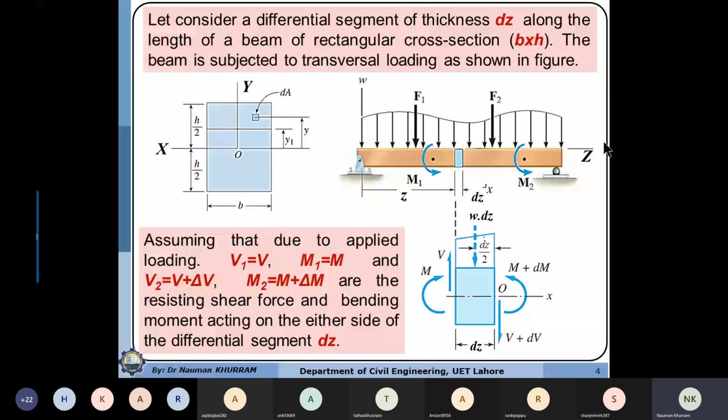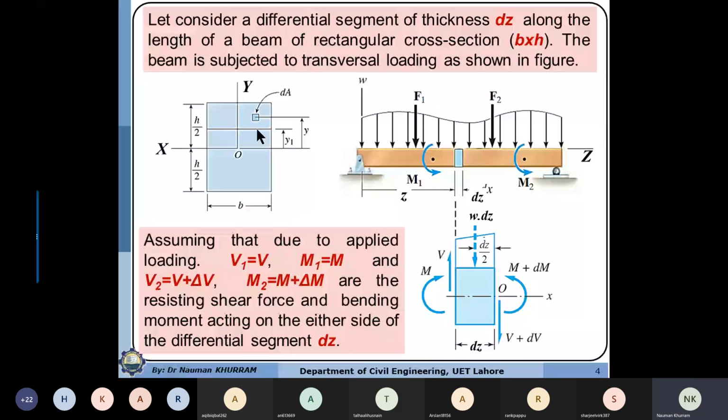The cross section of the beam has width B and height H, and H by 2 is the distance from the neutral axis to the extreme fiber. In this cross section we want to determine shear stresses at a layer along the length, which is at a distance y1 from the neutral axis.